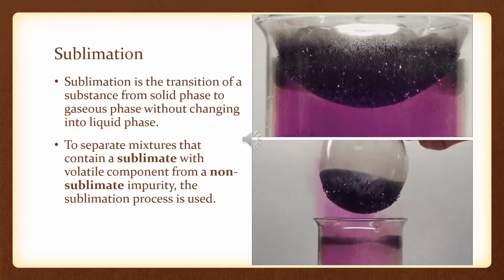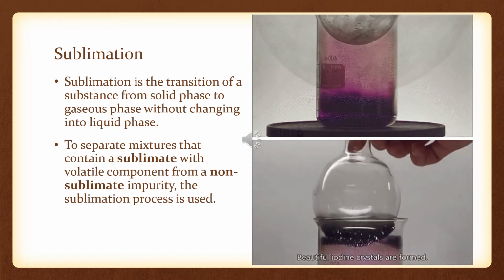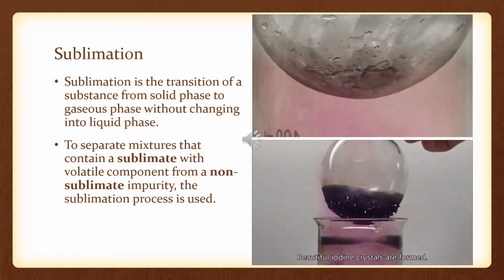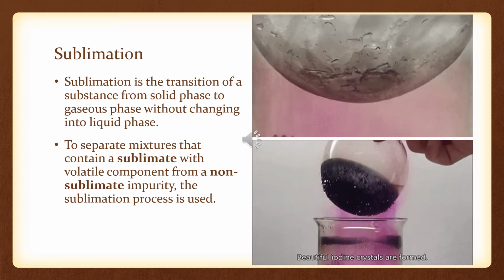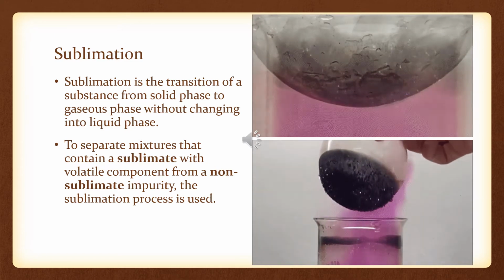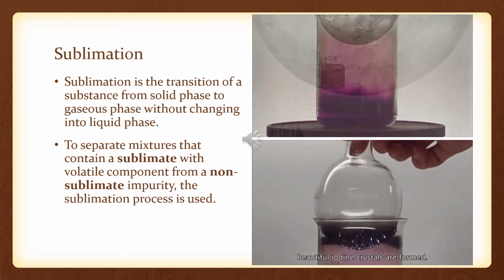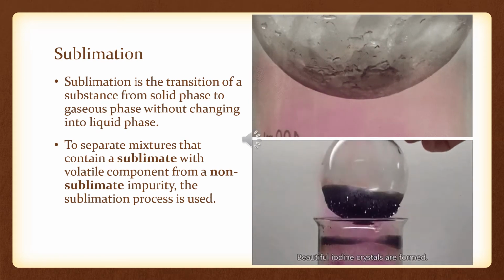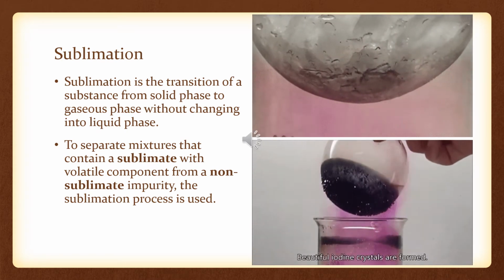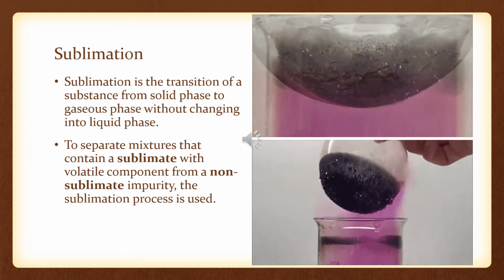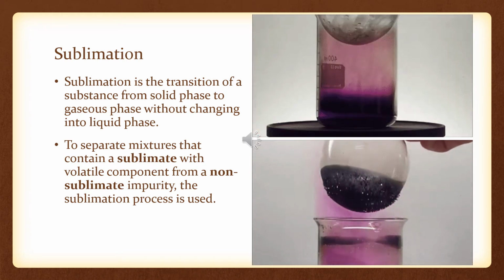What happens is, suppose we have a mixture of iodine and salt mixed together. It is quite difficult for us to separate salt and iodine, because both are miscible in water, so we can't filter them out, or we can't do anything on them.